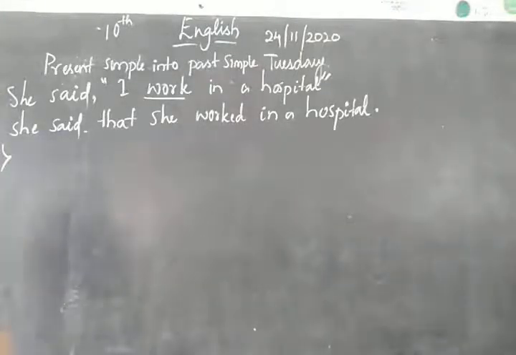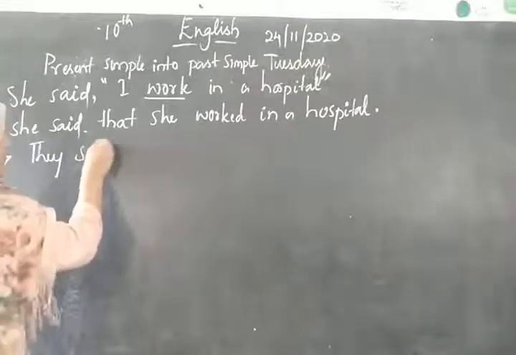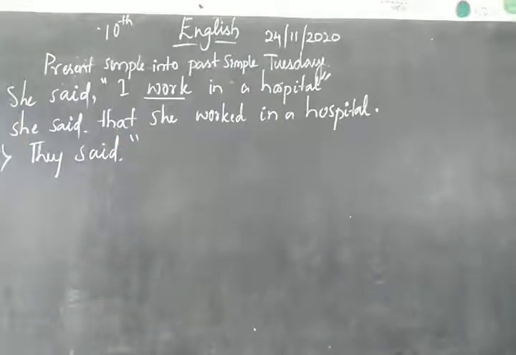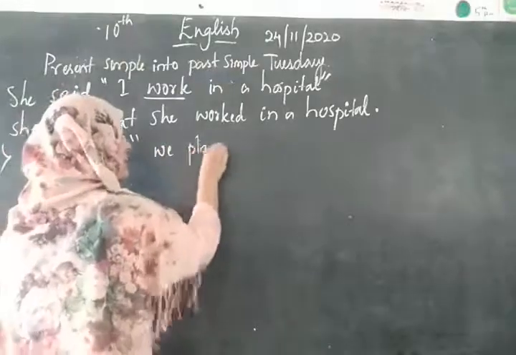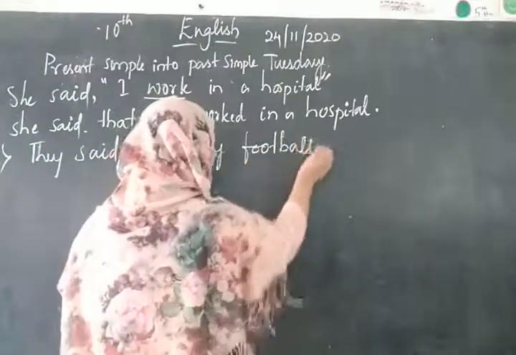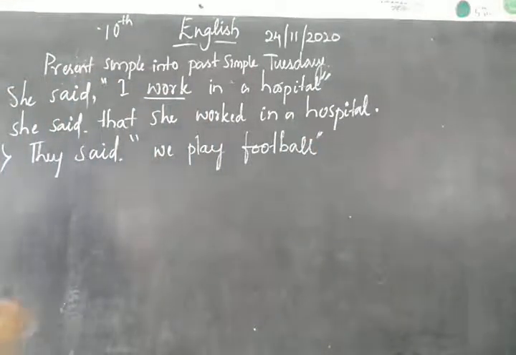Example: They said, "We play football." Now you have to change.